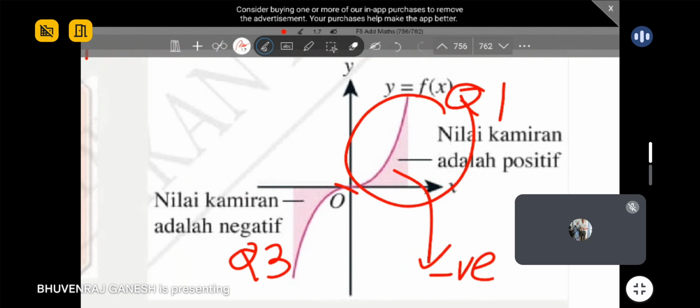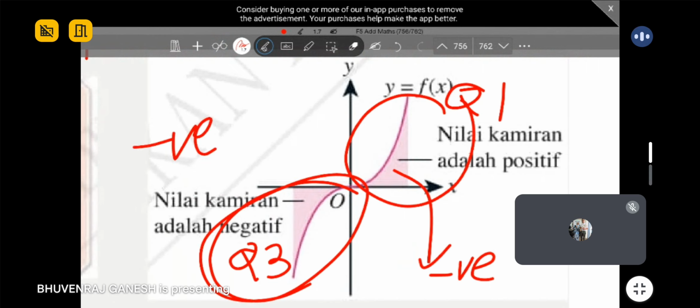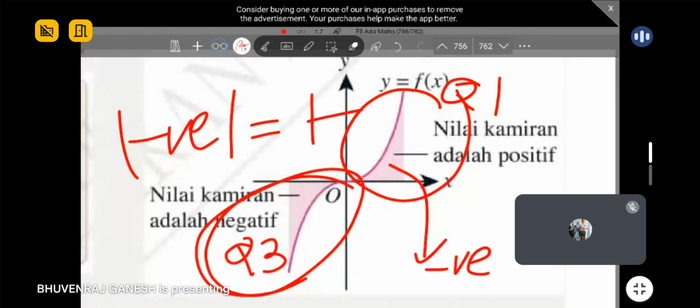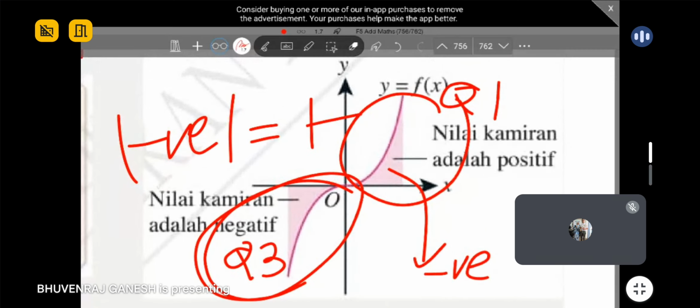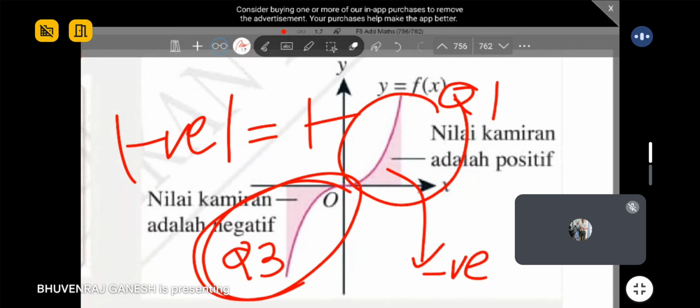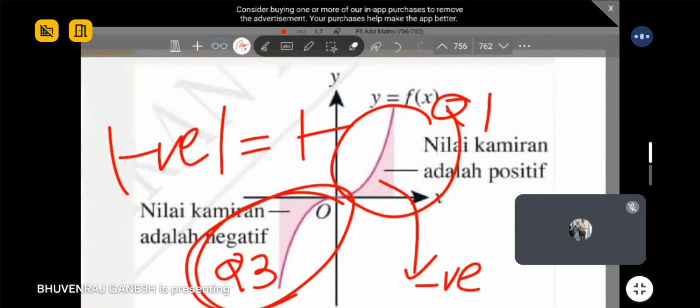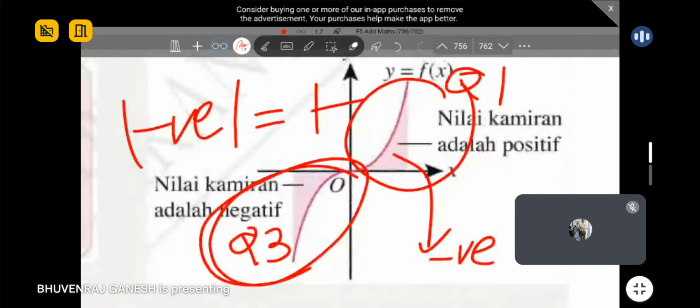But if your graph is located over here, there's a high chance you will get a negative value for your answer. That is correct. The only thing you need to do is take the modulus of your answer so that you get a positive value of area. Do you all understand? So remember, Q1 is positive, Q3 is negative for area. It's like that.